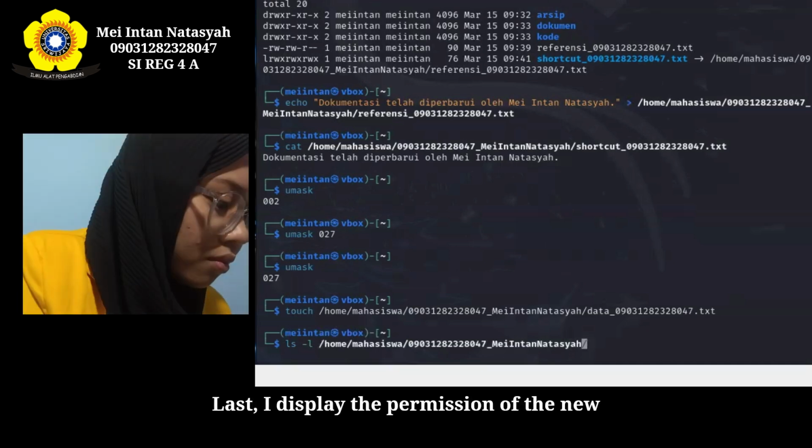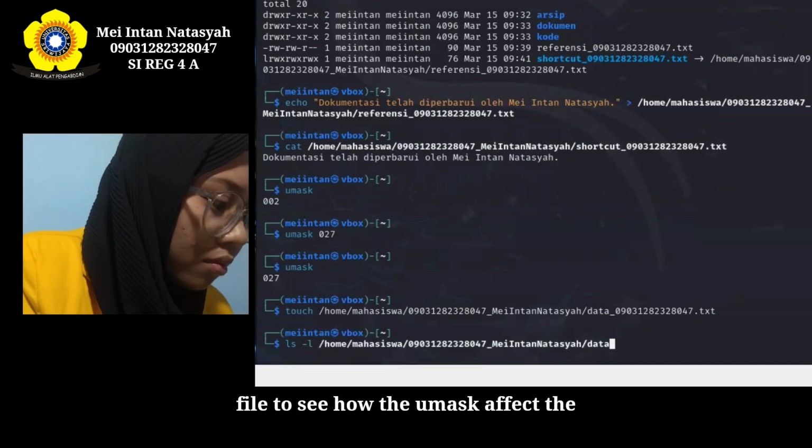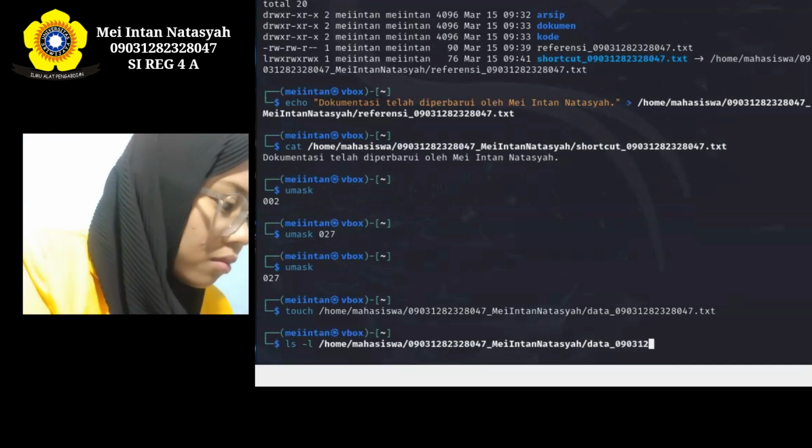Last, I display the permission of the new file to see how the umask affects the access permission.